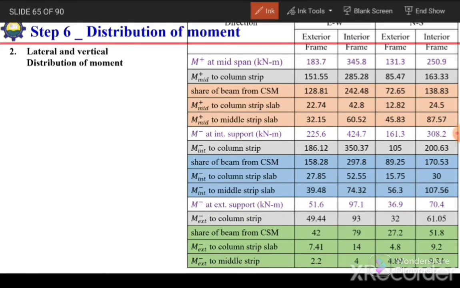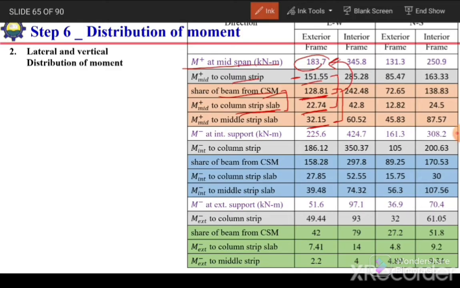So we have this moment, MD positive. We have calculated its part which will be resisted by the column strip, and this column strip moment will be further subdivided into beam as well as slab. So this 151 is distributed further into two parts: beam moment and column strip slab moment. This is the beam portion, 128, this 22 is the slab portion from the column strip, and this third one is 32.15. If we add these three moments, it will be equal to, no sorry, it will be equal to 183.